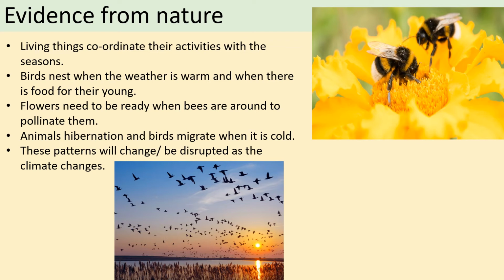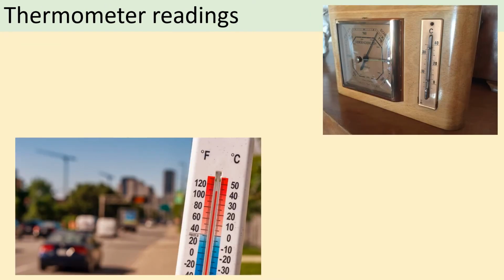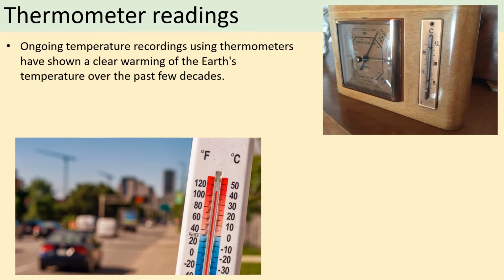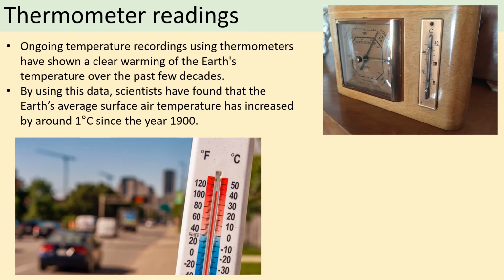So we can look at examples of changes to those migrations or changes to those habits, and that gives us evidence that the climate must be changing if those patterns are also changing. And the final one is, of course, thermometer readings. So we can look at how temperatures have changed simply by using measurements from thermometers that shows a clear warming over the past few decades since this data has been collected anyway.